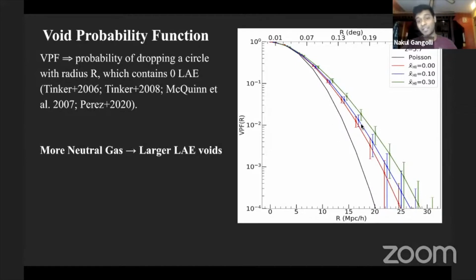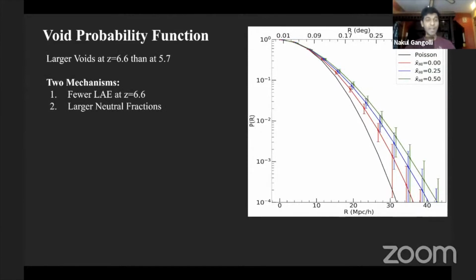As a caveat, the error bars that we see here seem to be due to cosmic variance. We do the same analysis at redshift 6.6, and what we find is that there are actually larger voids at redshift 6.6 than at 5.7. But that's more because there's a lower LAE surface density at redshift 6.6, and you can see how the Poissonian distribution changes quite significantly because of that, and how all these curves change with respect to that Poissonian distribution. We also deal with larger neutral fractions, but those are really only applicable to the blue and green lines. But at the end of the day, we see the very same idea, where with more neutral gas, the voids seem to grow in size.